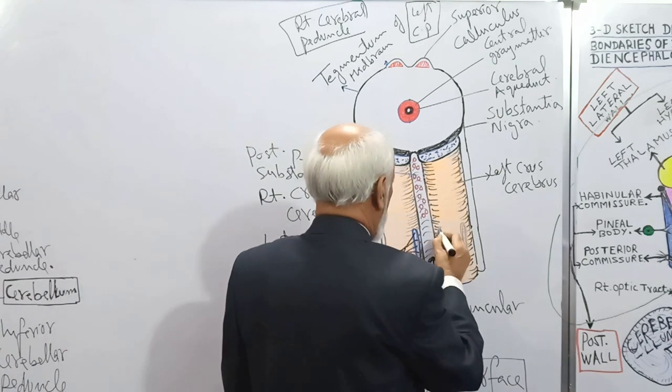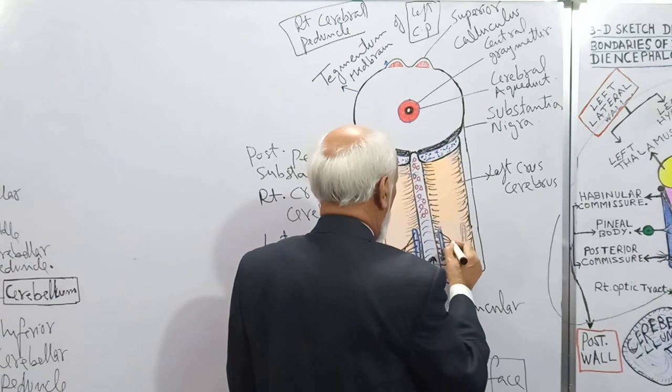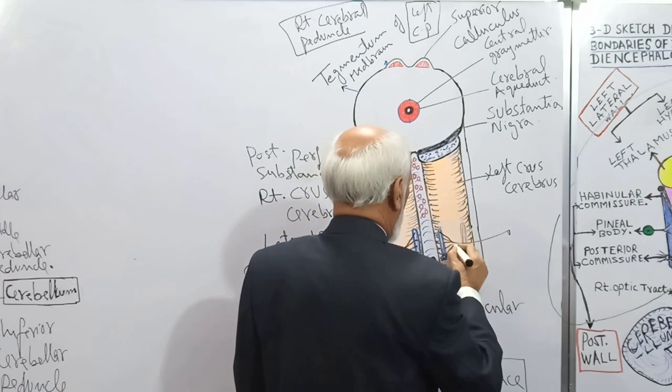On the right side and again on the left side, rootlets of the third cranial nerve form the right and left oculomotor nerves.